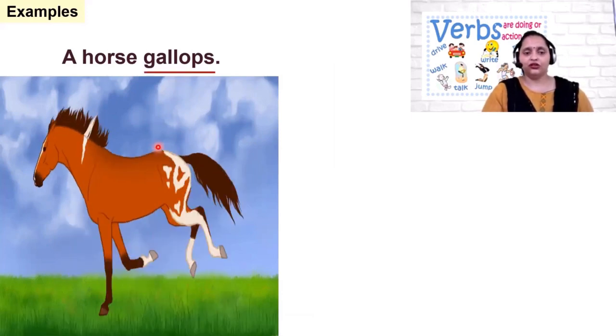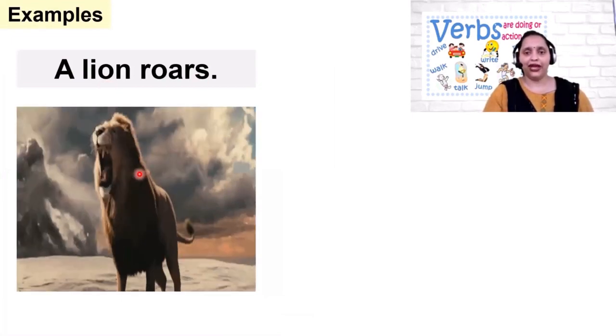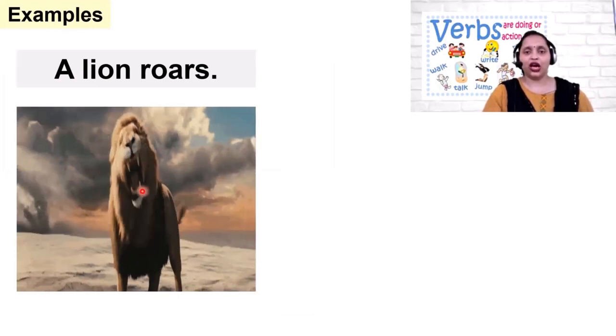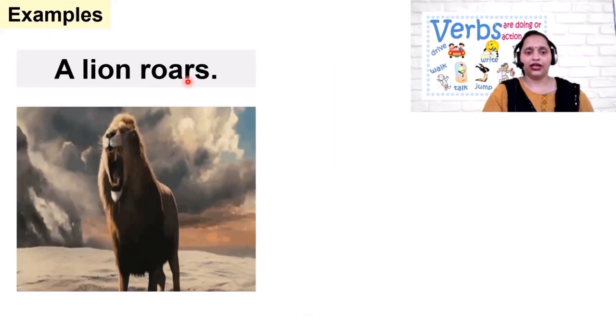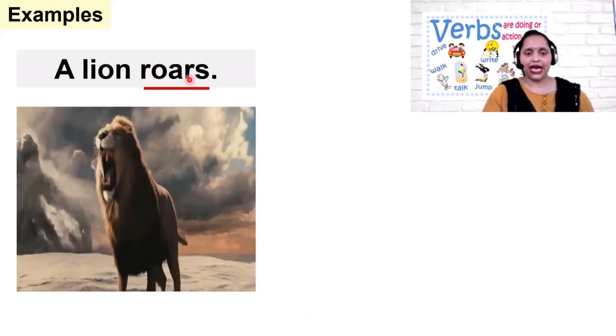Now, children, a lion roars. Roar is a sound which a lion makes, or you can say which a lion lets out. So here the action performed by the lion is making a sound, letting out a noise. So here the word roar is a verb, an action word. Okay, children? Understood? Roar is an action word.